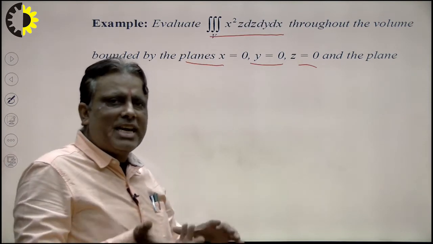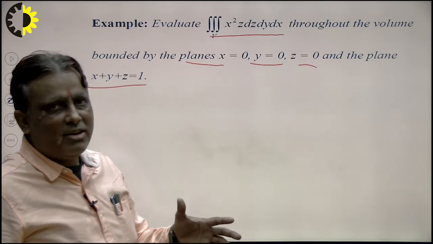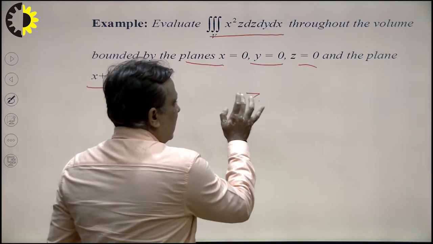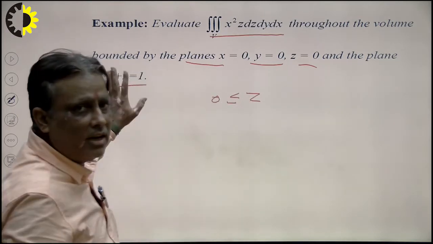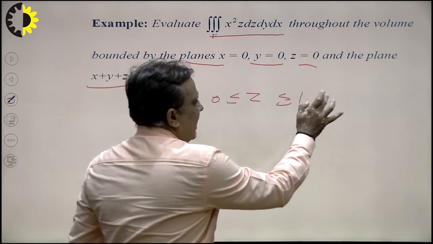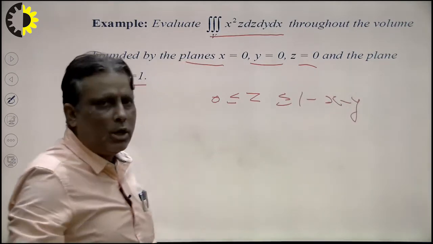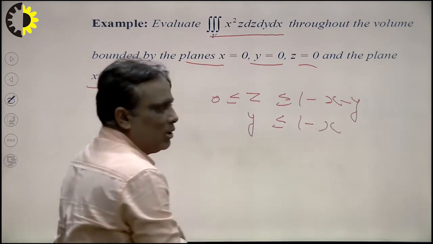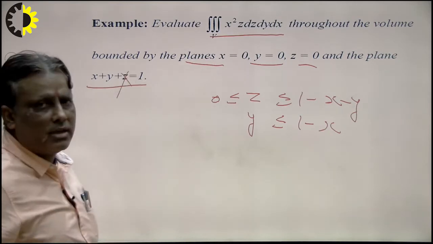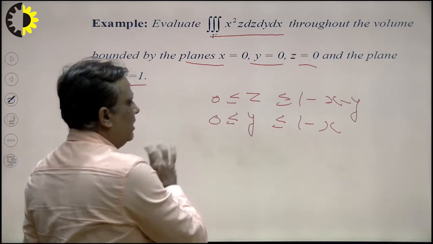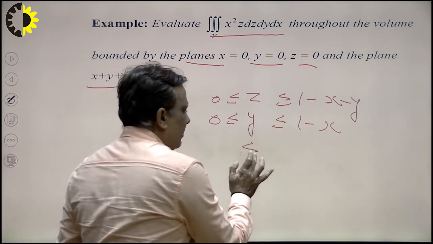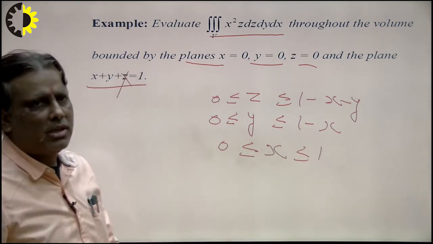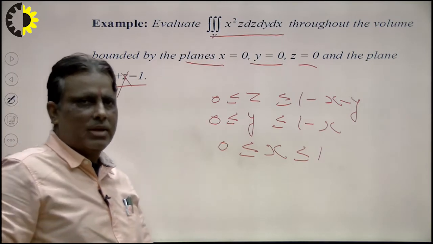We can take the limits without any diagram, or with the help of a diagram. Suppose I want to take the limit without any diagram. Suppose z is greater than or equal to 0, and what is the value of z here? The value of z will be 1 minus x minus y. Now I want to calculate the limit of y. So 1 minus x, because z is calculated, so z is outside. The lower limit will be 0. And next, the limit of x will be 0 to 1. So in this way we can find the limits of x, y, z without using the diagram.